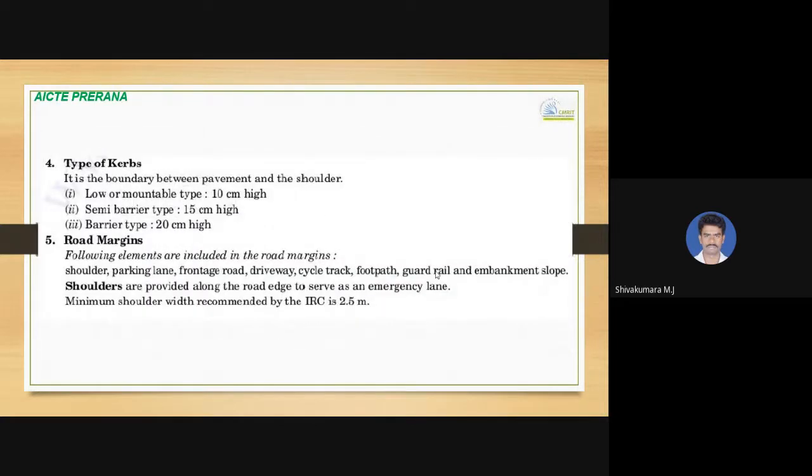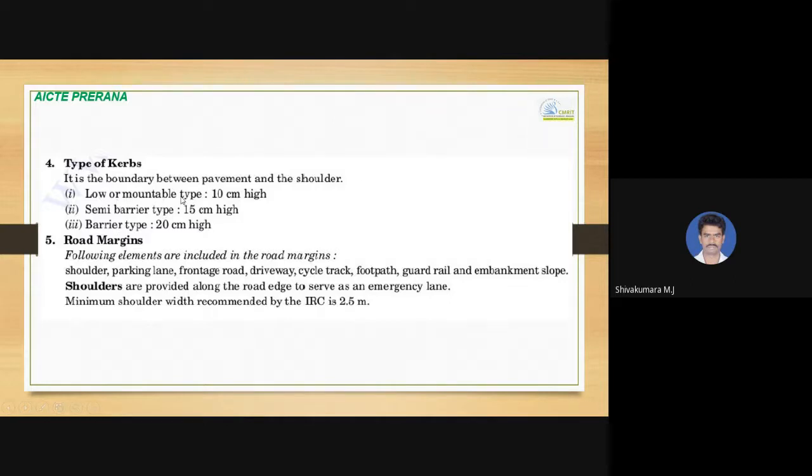Next, it is the types of curbs. You know where exactly curbs are provided. Curbs are provided in between the pavement surface and the shoulders. So these curbs will improve the stability of roads. They will not allow the different courses of the road to erode. There are different types of curbs available: low or mountable type, semi-barrier type, and barrier type.